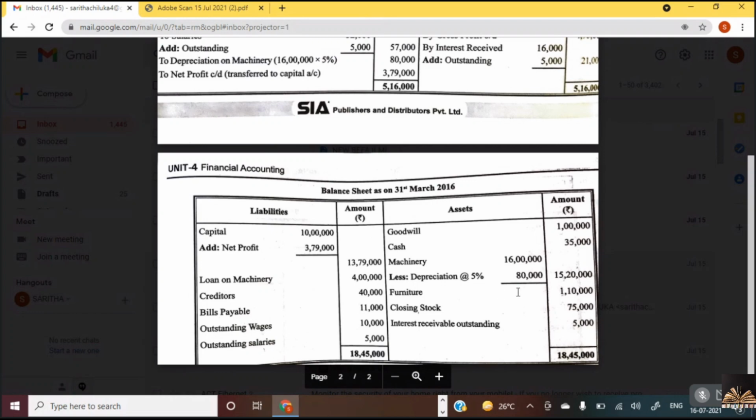Now do the total of assets and the total of liabilities. They should have equal balances, then your problem is right. Is it clear? And don't worry if your balance sheet doesn't tally. This would be a big question, 15 marks: 5 for trading, 5 for profit and loss, and 5 for balance sheet. If your gross profit is right, you'll get 5 marks.